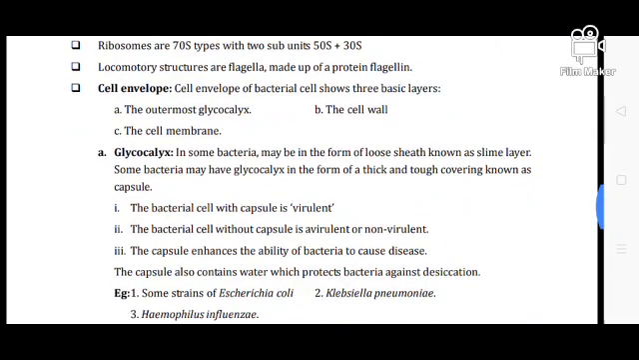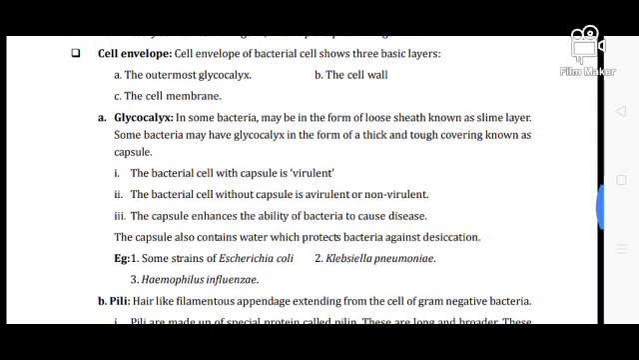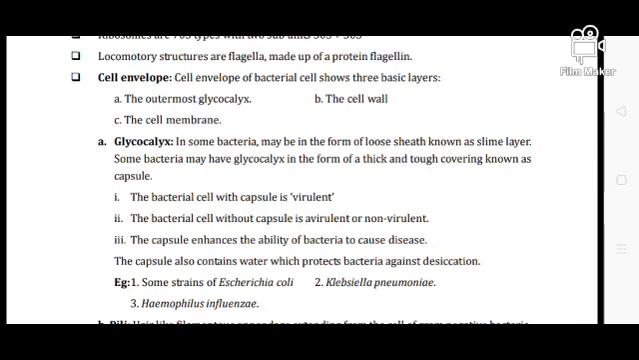The locomotor structures are flagella, made up of the protein flagellin. So flagella is a locomotory organ made up of the protein flagellin. The cell envelope of a bacterial cell has three basic layers: number one, the outermost glycocalyx; number two, the cell wall; number three, the cell membrane. When we compare the plant cell with the bacterial cell, the bacterial cell has an extra outer layer, that is the glycocalyx.